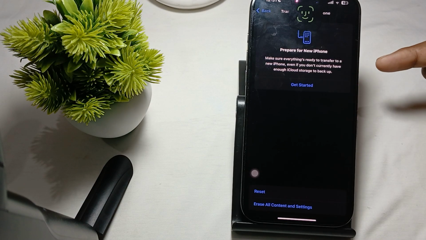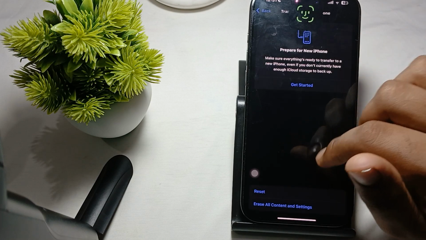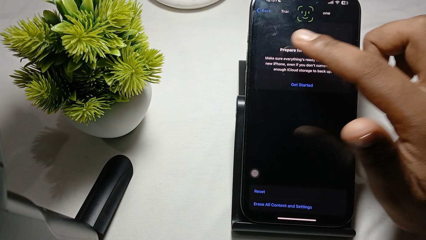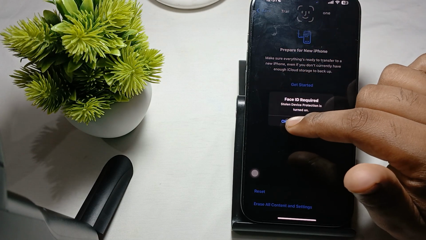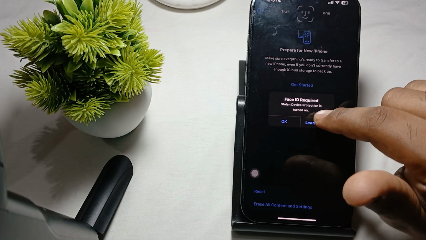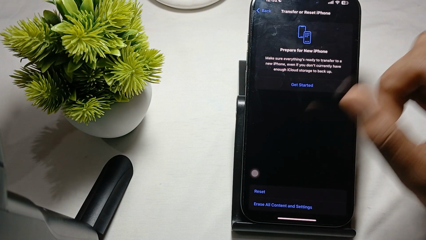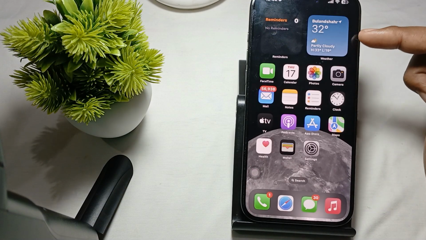So you just tap it. Otherwise you also verify this process by using your passcode, okay. So Face ID required, stolen device protection is on, then you close it.